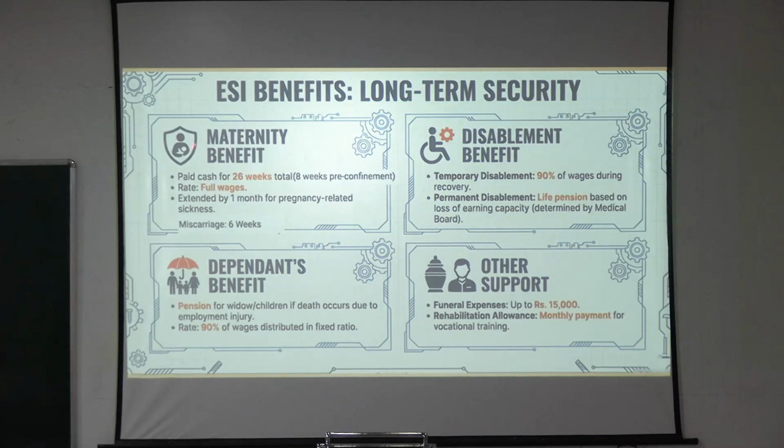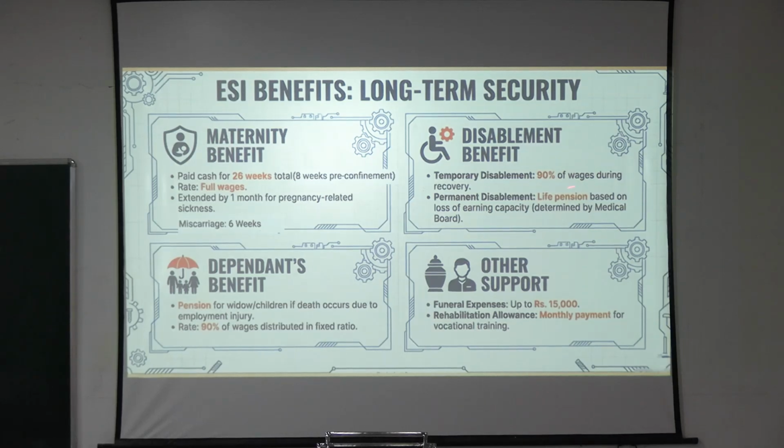You get paid full cash for 26 weeks maternity benefit under ESI Act, including 8 weeks of pre-confinement. Rate is full wages and extended for 1 month for pregnancy related sickness. And in case of miscarriage, you get 6 weeks of maternity leave.